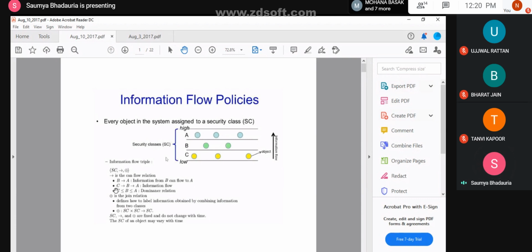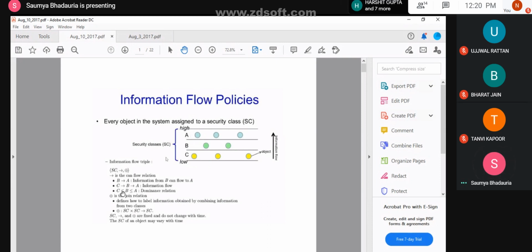The second line shows that C tends to B tends to A. So you can say that one object can be copied over here, and from here it can be copied over here. This doesn't mean that you can directly copy the data from C to A. There needs to be a proper information flow. First, it would be escalated to a higher privilege level, then it would be escalated to the next level.